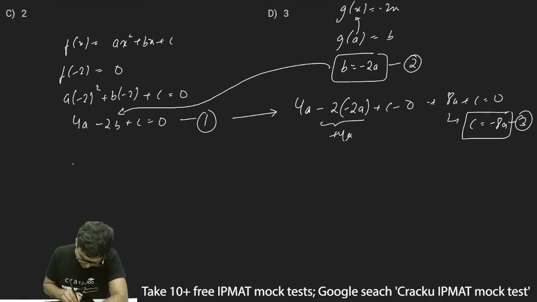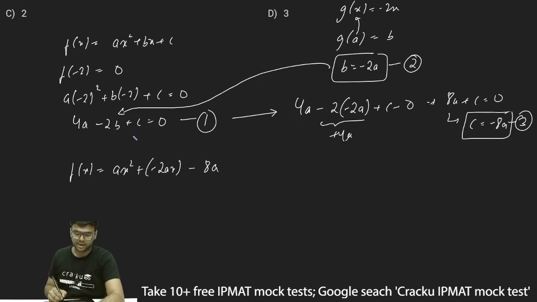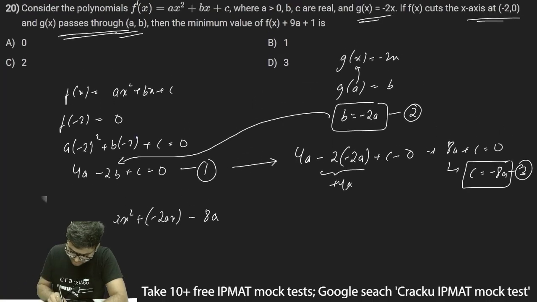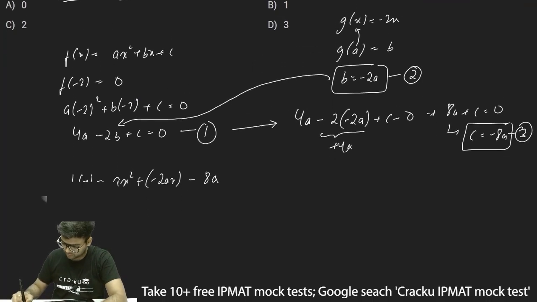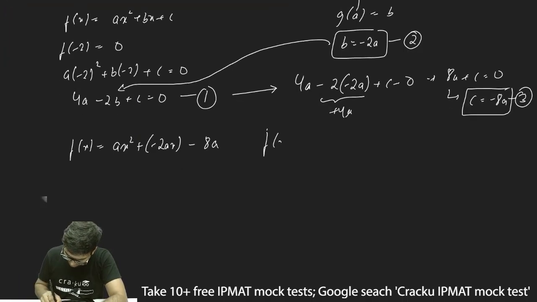My f(x) will become ax square plus bx, instead of b I can write minus 2ax, and plus c, instead of c I can write minus 8a. So ax square minus 2ax minus 8a. It is asking me about the minimum value of f(x) plus 9a plus 1. So I have to find out the minimum value of f(x) plus 9a plus 1. I need to find out the minimum value of this.